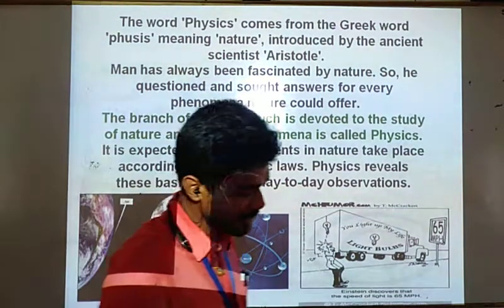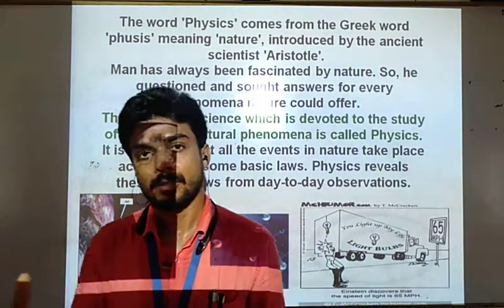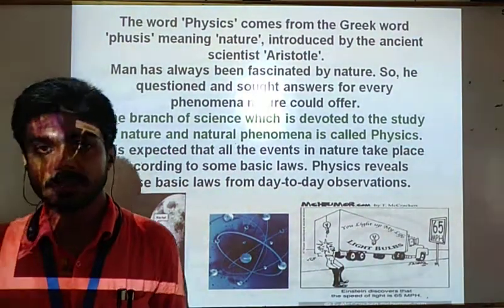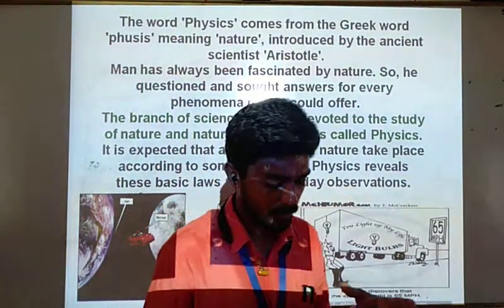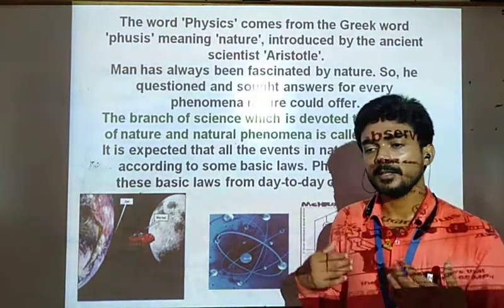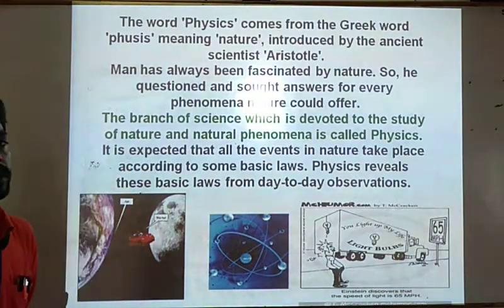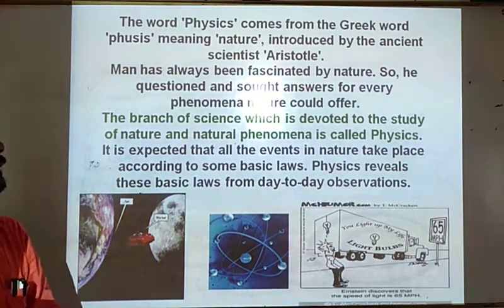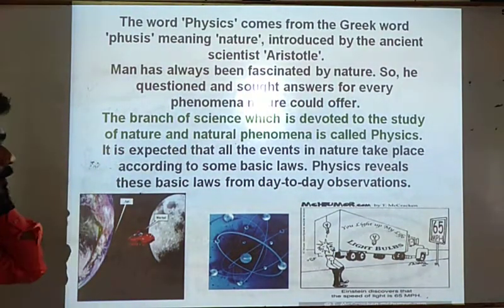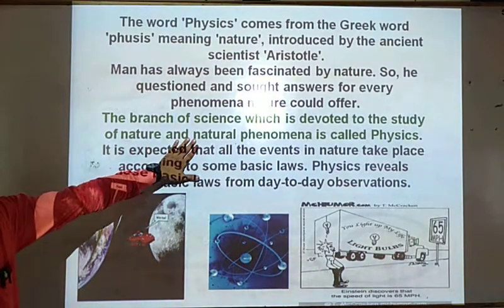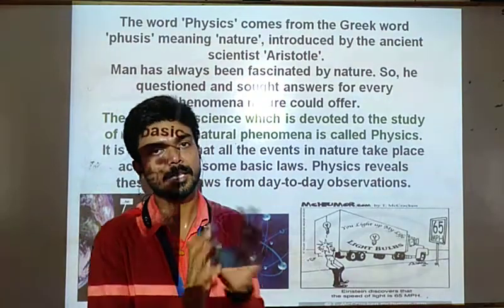In class 10th we discussed why the sun looks red. We discussed that during sunset the color of the sun is red. There are so many natural phenomena which are observed by us, and we are always curious to know the reason behind that phenomenon. And students, you can see the branch of science which is devoted to the study of nature and natural phenomena is called physics. Physics means study of nature in a single line.